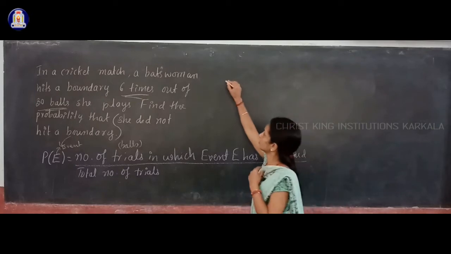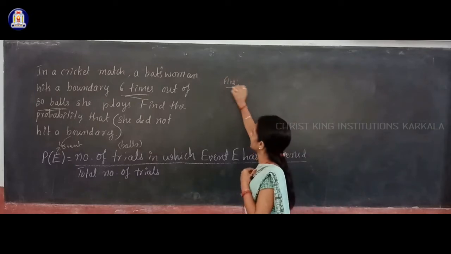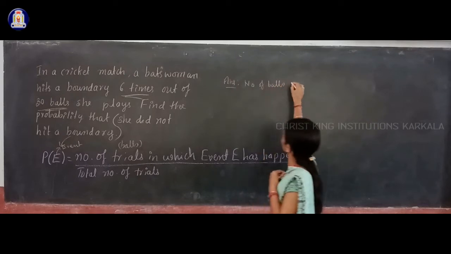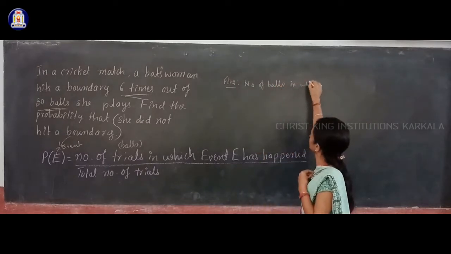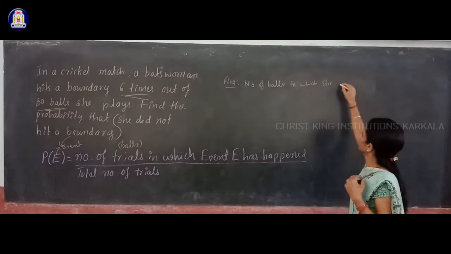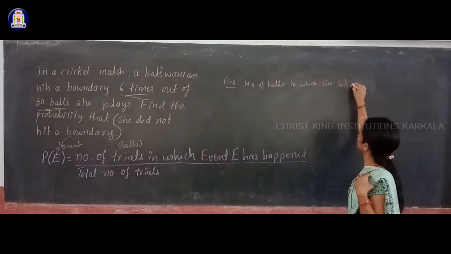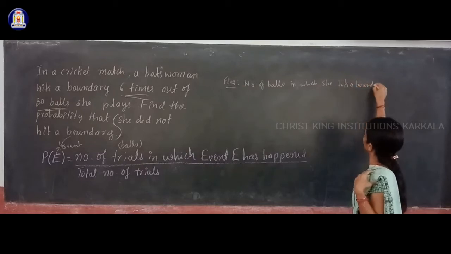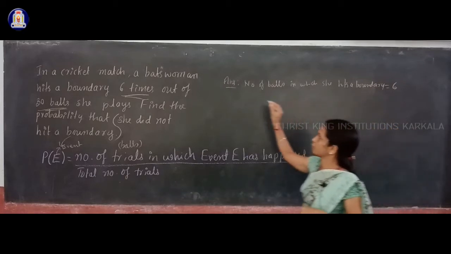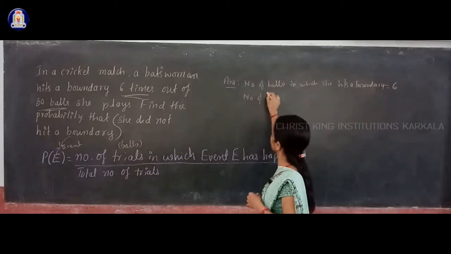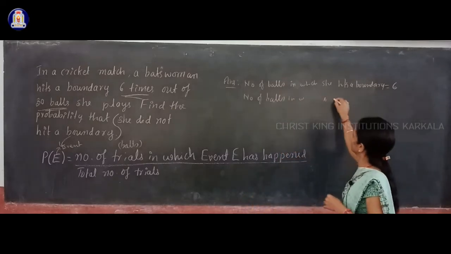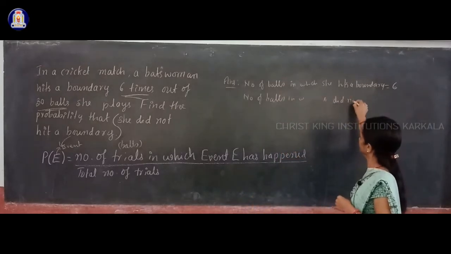So in the answer part you have to write: number of balls in which the batswoman hits a boundary is equal to, as given in the question, 6. Therefore, the number of balls in which she did not hit a boundary